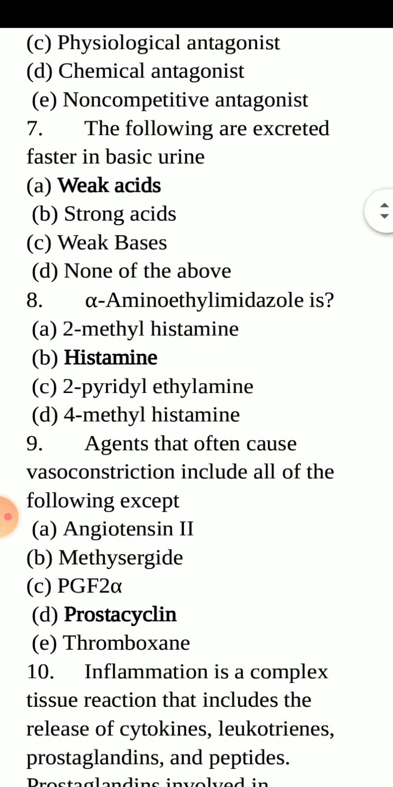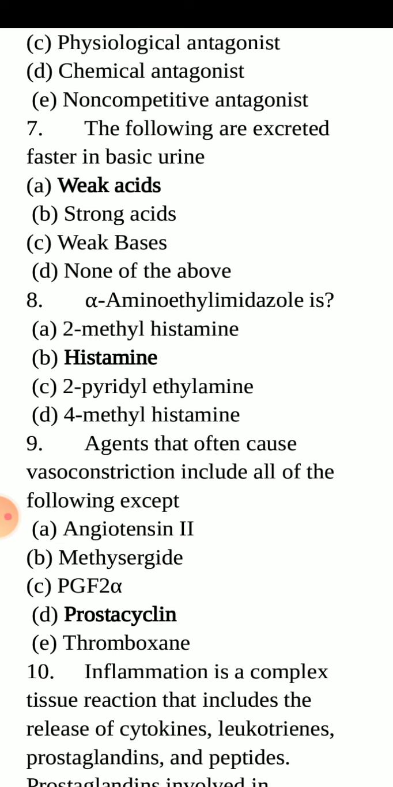Following are excreted faster in basic urine. Option A, weak acids. Option B, strong acids. Option C, weak bases. D, none of the above. Option A is correct, weak acids. MCQ number 8, alpha amino ethyl imidazole is: option A is 2-methylhistamine, B histamine, C 2-pyridylethylamine, D 4-methylhistamine. The correct option is B, histamine.